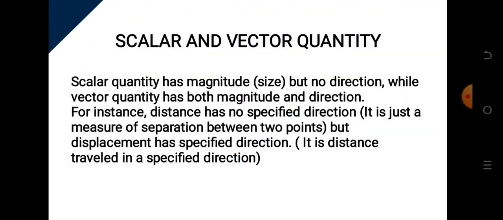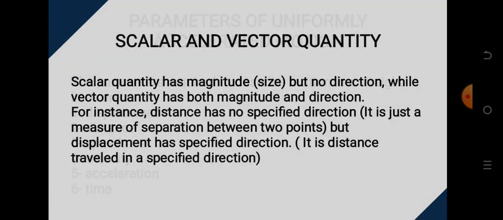Alright, let's move on. We have scalar and vector. As I've always said, a scalar quantity has magnitude but no direction, while a vector quantity has both magnitude and direction. For instance, distance has no specified direction. It is just a measure of separation between two points. But displacement has a specified direction. It is the distance traveled in a specified direction.